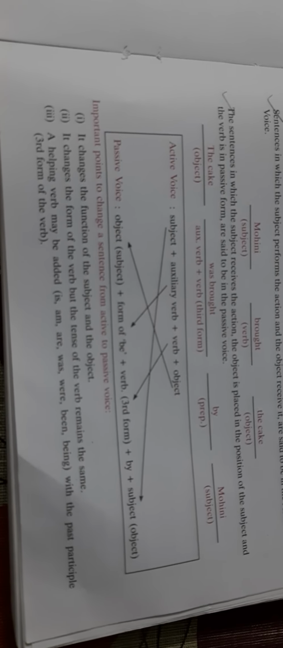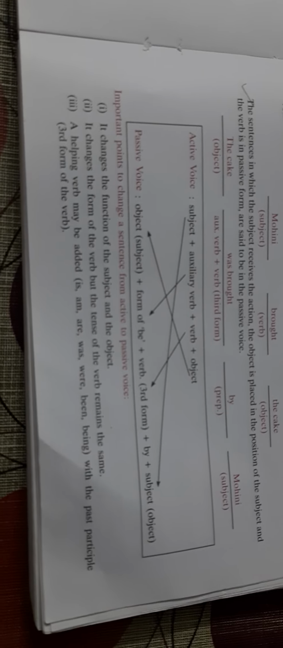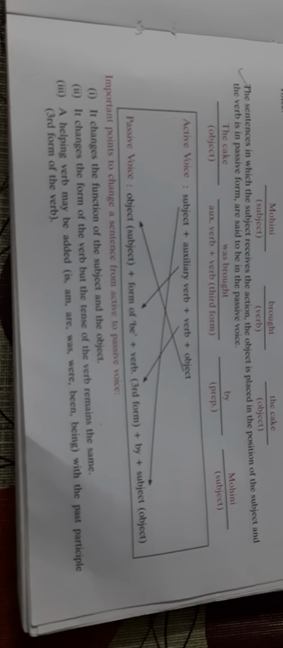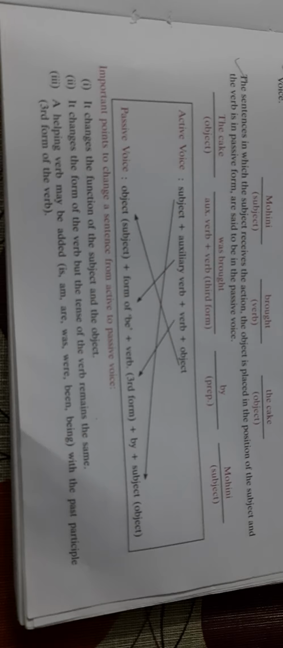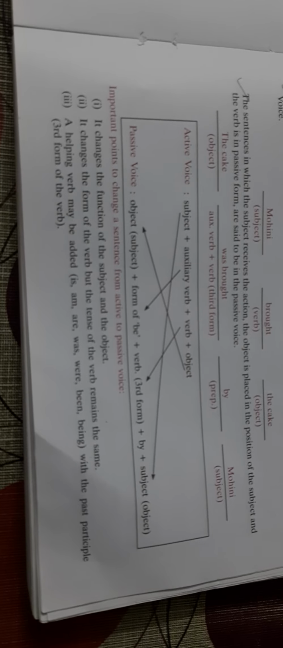It changes the form of the verb. That means the first form of the verb changes into the third form of the verb, or the second form of the verb changes into the third form of the verb. But the tenses do not change. I have told you the tenses will not change. A helping verb may be added, like is, are, am, was, were, been, being. The third form of the verb will be added.